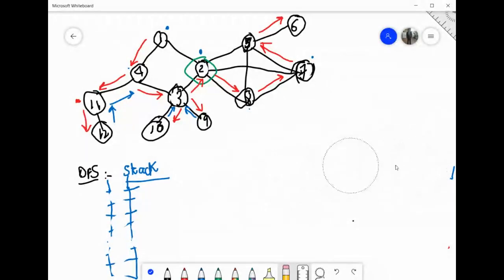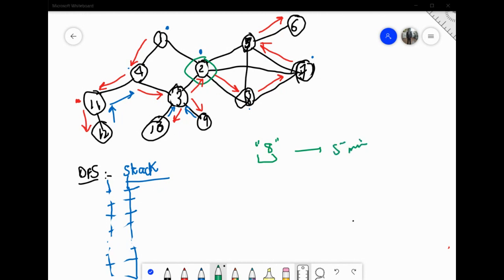Any doubts? Now start your DFS from vertex 8 and tell me 1 DFS. 5 minutes. Start from 8 and tell me one possible option.